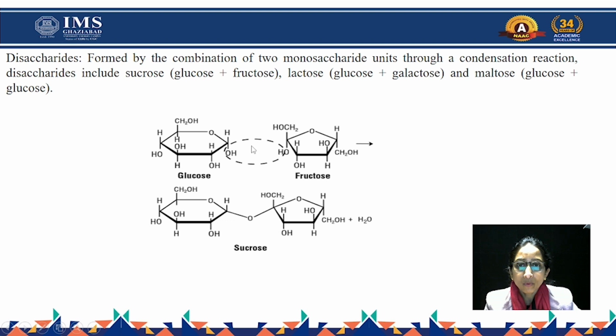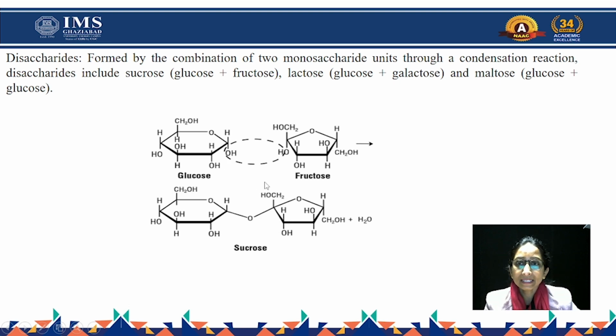One water molecule is removed and both units are connected through the O. So a disaccharide is a combination of monosaccharide units, and the bond formed between both units is called a glycosidic linkage, or here an O-glycosidic linkage.